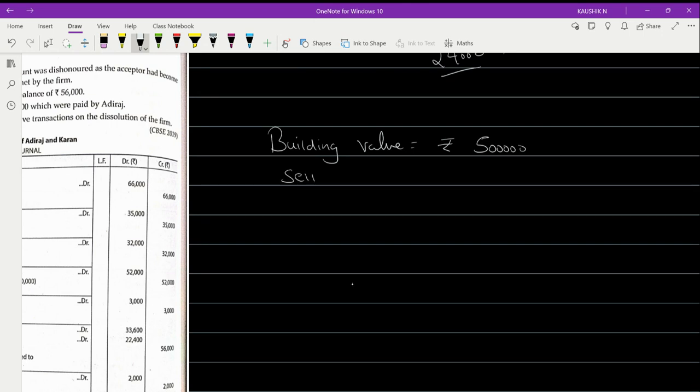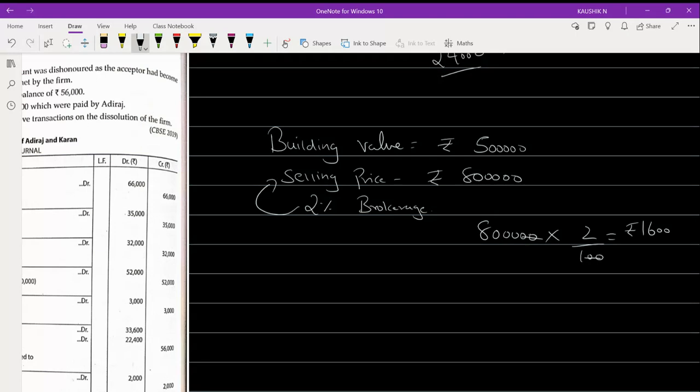But what is the selling price? The selling price was rupees 8 lakhs, and they said 2% as brokerage. Always remember, brokerage or commission, everything will be charged only on the selling price. So calculate what is 2% of 8 lakhs. In 8 lakh, 2%. Cancelling the common zeros, this will give you an amount of rupees 16,000. Isn't it?